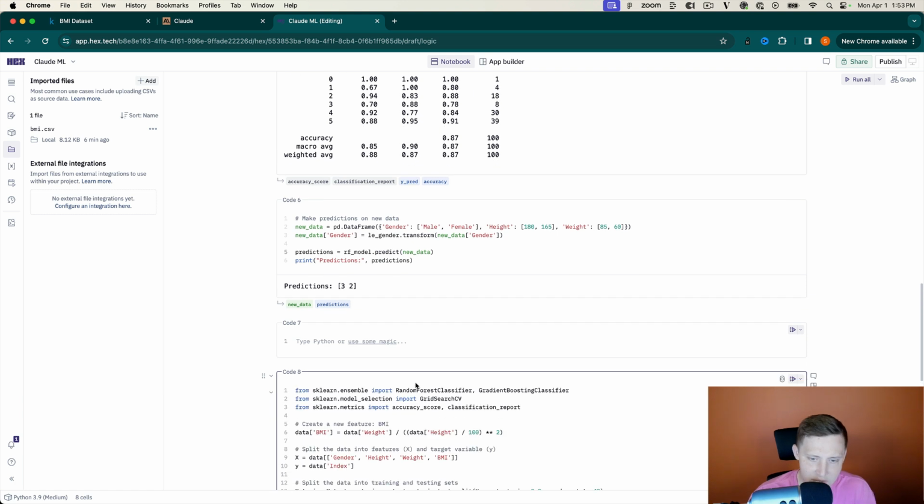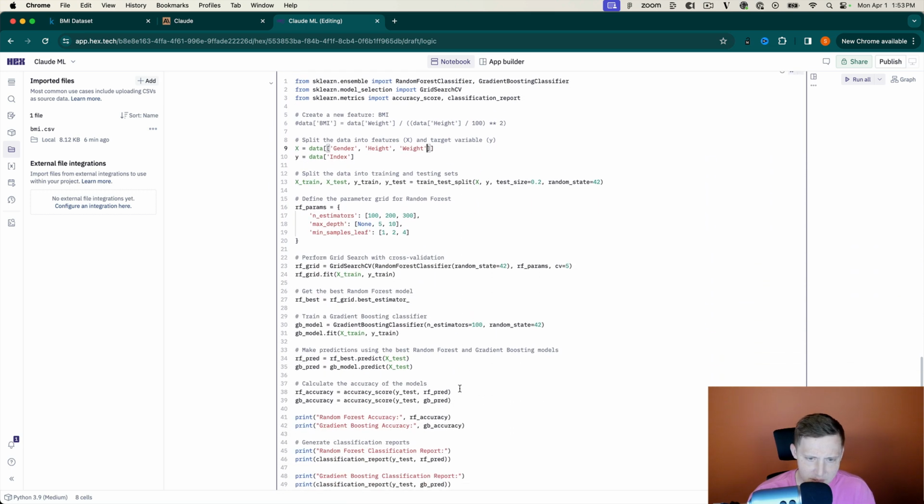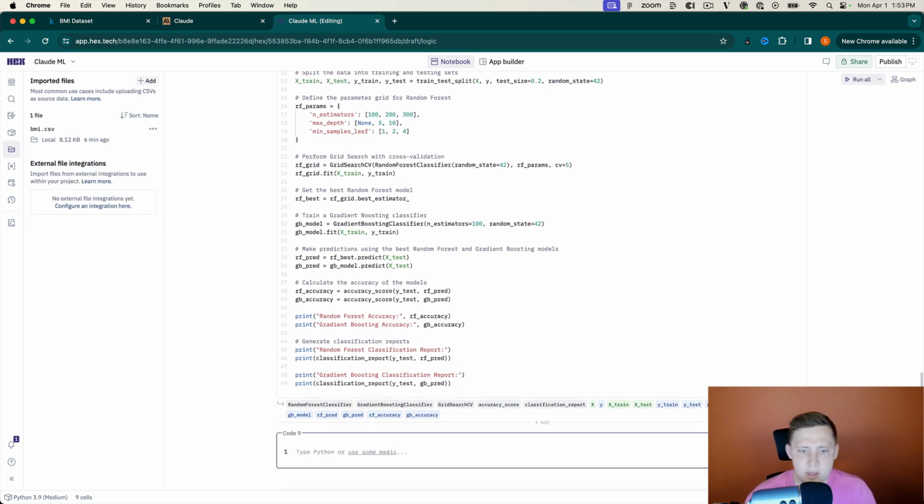So let's see what happens. I toss that in there. I'm going to get rid of the BMI part here. I don't love that part of it. That feels a bit like cheating. Okay, so we have that. I don't think it uses that anywhere else. It does not. All right, just toss it out there and see what happens now.